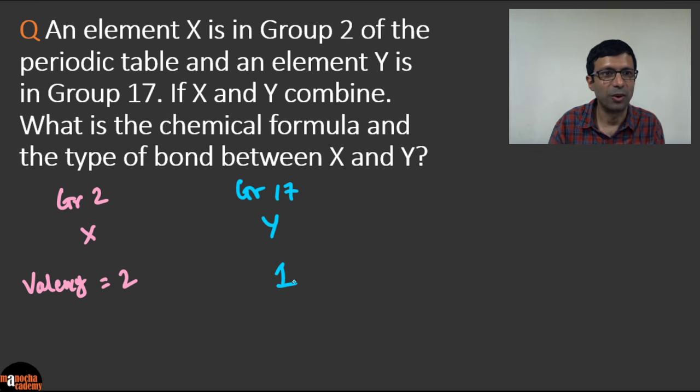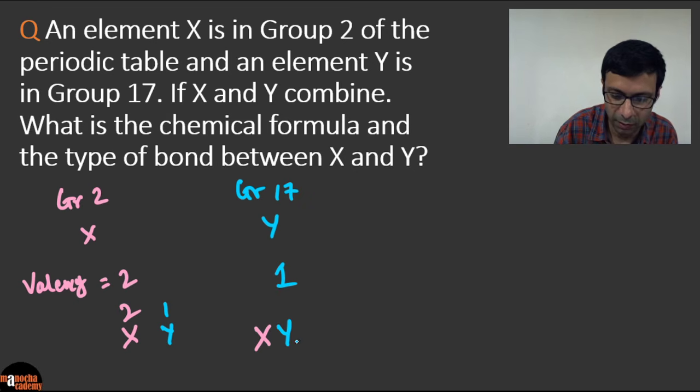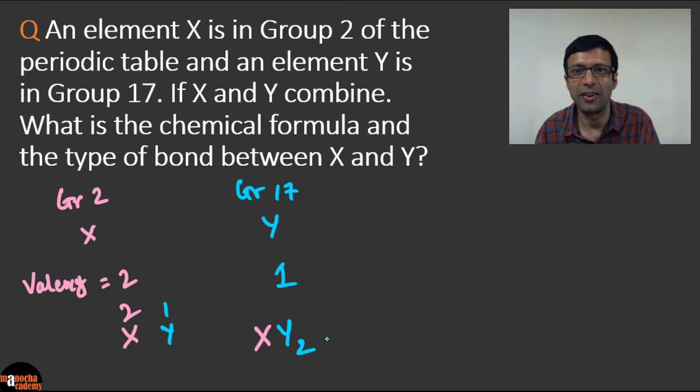I see a lot of you are writing XY2 in the chat. Excellent. So now you just have to do the crisscross of valency. X has a valency of 2, Y has a valency of 1, and if you do the crisscross, we get the final answer as XY2. So that is the correct answer here.